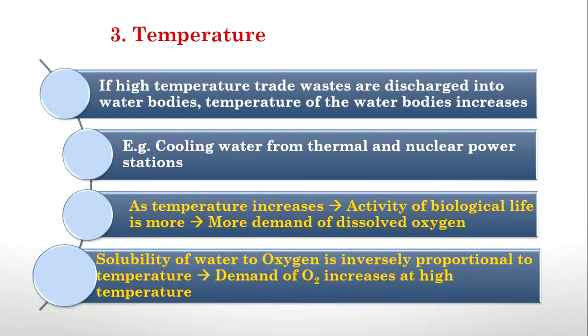The third physical pollution parameter is temperature. This increase in temperature may be due to natural as well as artificial or human intervention. Natural causes include climatic change.